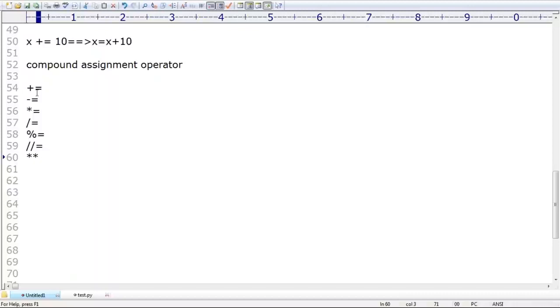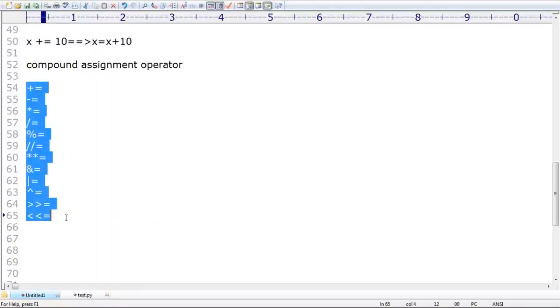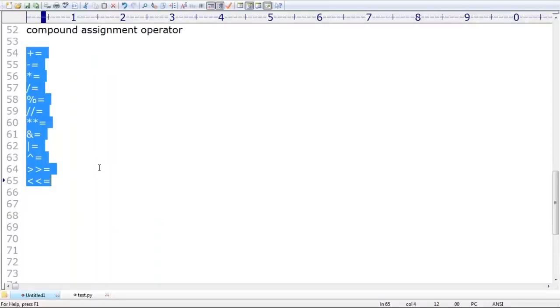Next, star star equal is possible. What is the meaning of star star equal? Power operator, right? And equal is possible. Next, or equal is possible. Next, xor equal is possible, no problem at all. Next, right shift equal is possible. After that, left shift equal is possible. Sir, these are the only possible compound assignment operators in Python. Remember this one, sir: plus equal, minus equal, star equal, division equal, modulo equal.